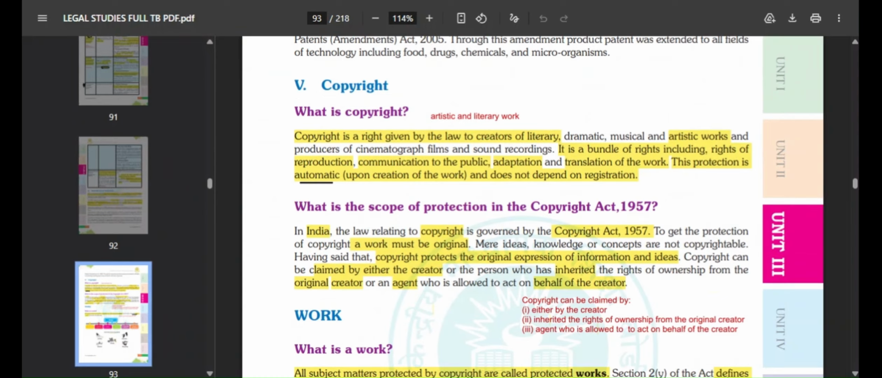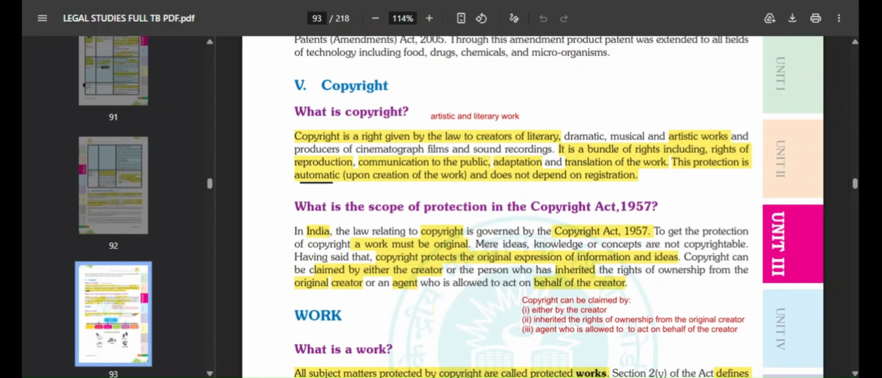So I hope you understood everything, and if you didn't, you can rewind the video, go through it again, and read through it. It is very simple if you read and understand it completely. What is important in this chapter, I've already told you. You need to know the dates of each Act: Copyright Act, Patent Act, Trademark Act, Design Act, geographical indication, all the dates.